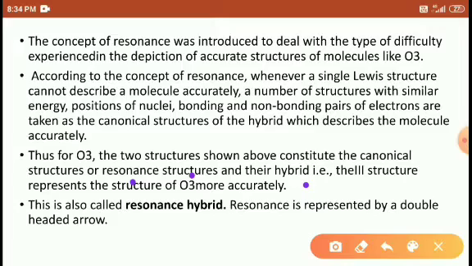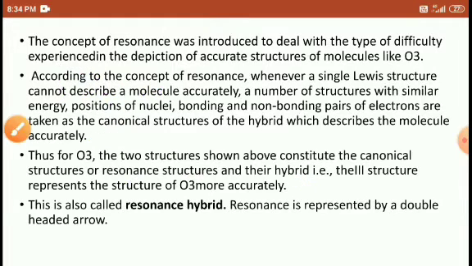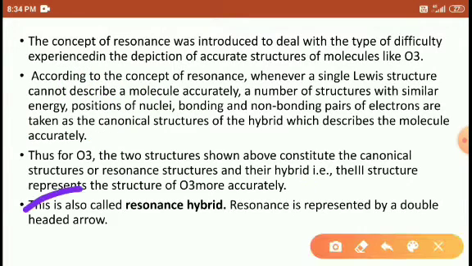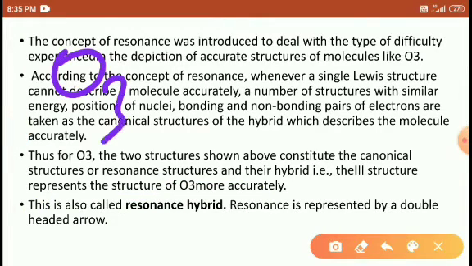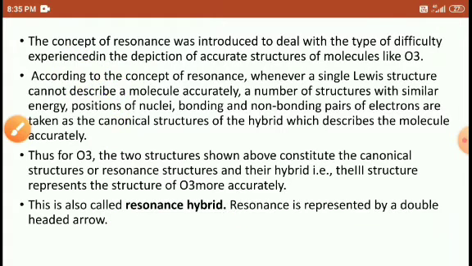If you write two or more different structures of ozone in which their energy remains the same, that is called a resonance hybrid. Resonance hybrid means that a single structure is written in two or more different forms, but their energy remains the same.